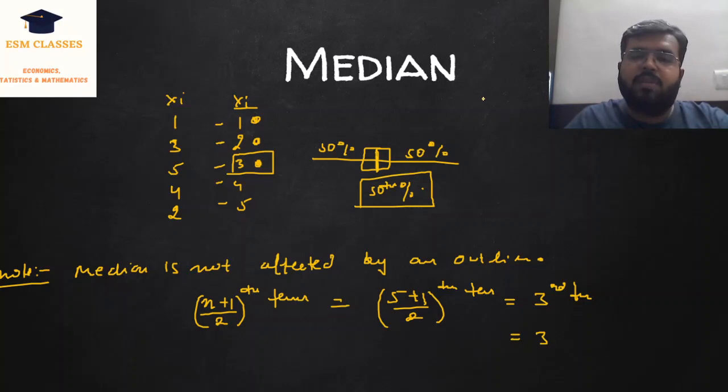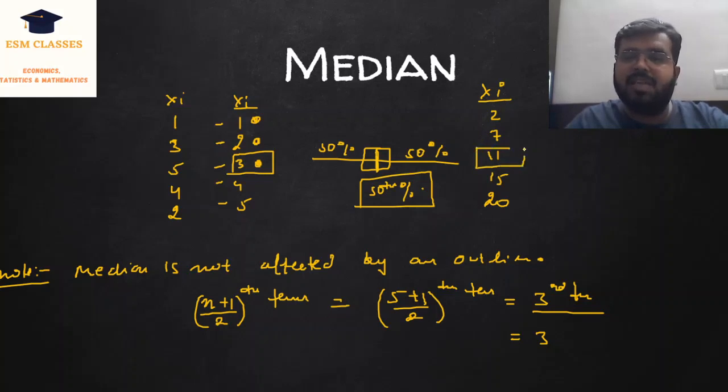Now, for example, if your xi's are 2, 7, 11, 15 and 20, what is your median? Again, we have 5 observations. The third term is your median. In this case, your third term is 11. So in this data set, your median is 11, not 3. Remember that.